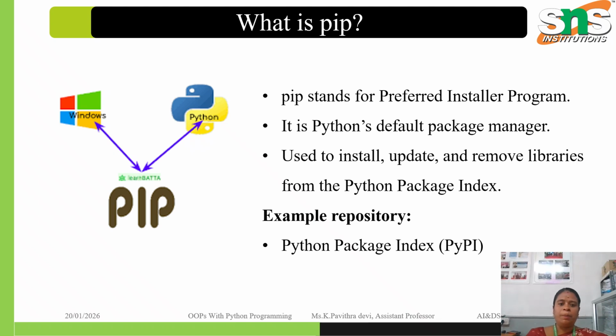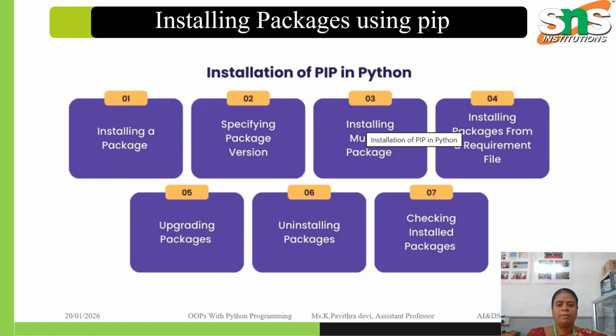Next one, what is pip? Pip stands for Pip Installs Packages and it is the default package manager for Python. It is used to install, update and remove external library packages that are not included in the standard library. Python has a large collection of reusable packages available in the Python Package Index, PyPI. Pip helps developers easily download and manage these packages in their projects.